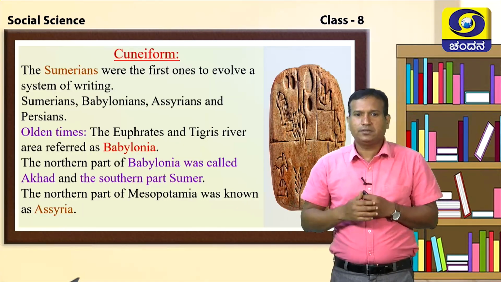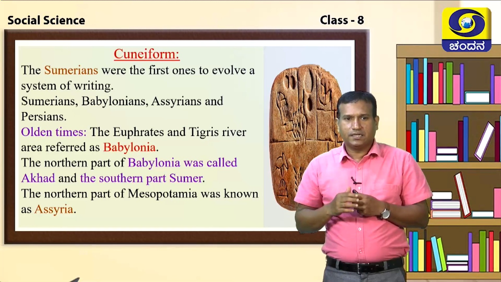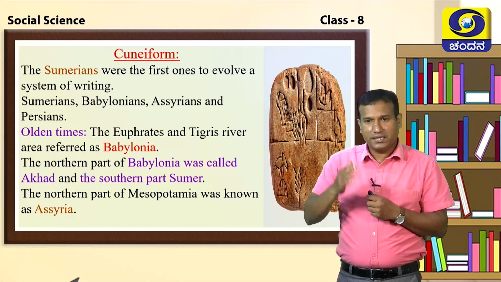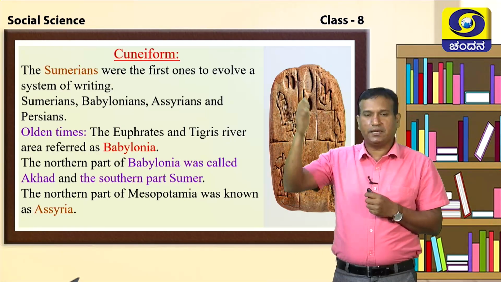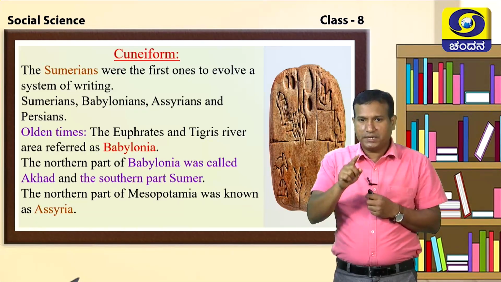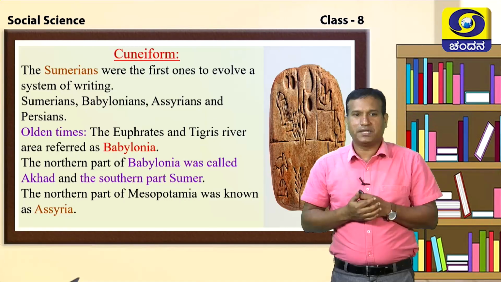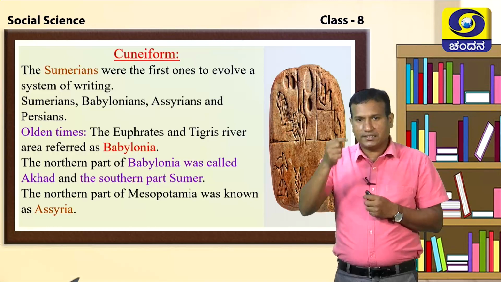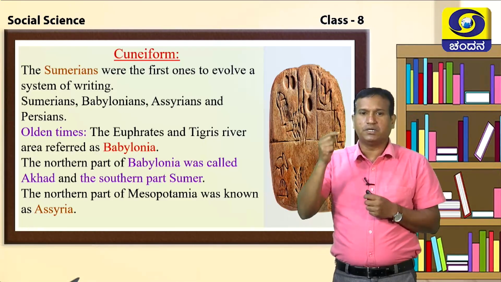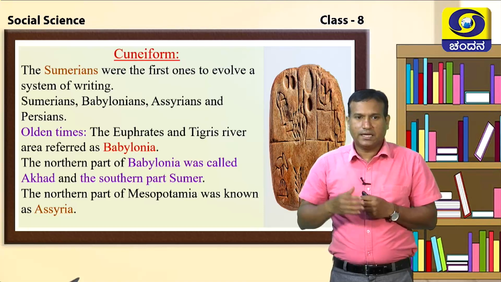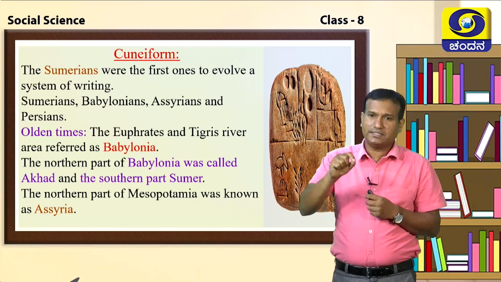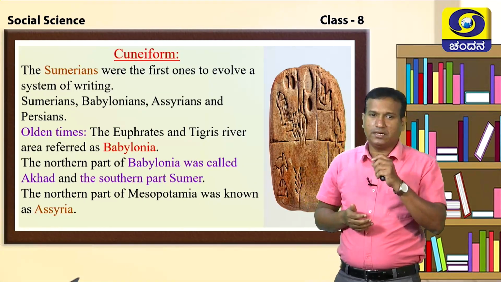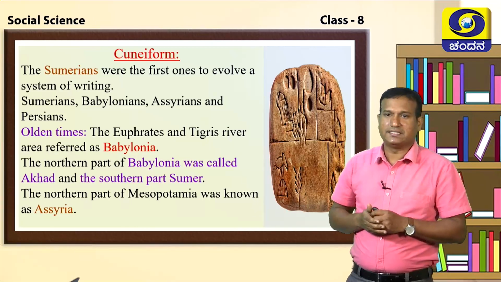In olden days, the Euphrates and Tigris region was referred to as Babylonia. Which one is called Babylonia? In olden times, the land between the Euphrates and Tigris was called Babylonia. The northern part of Babylonia was called Akkad, and the southern part of Babylonia was called Sumer. The northern part of Mesopotamia was known as Assyria. Which one is called Assyria? The northern part of Mesopotamia is called Assyria.